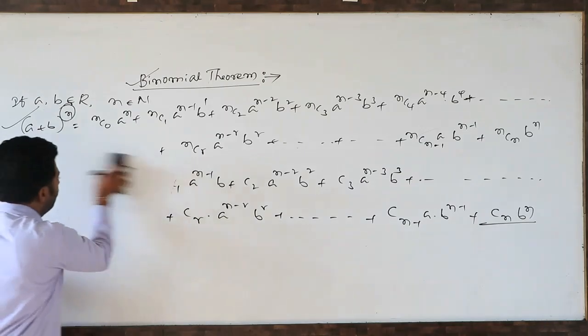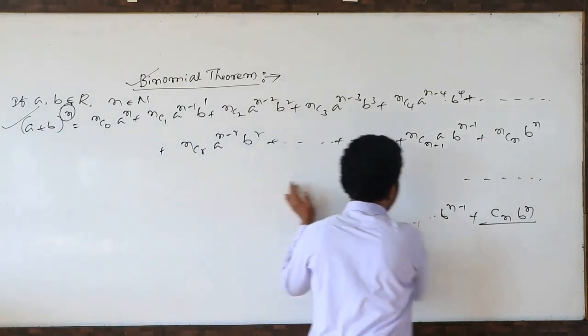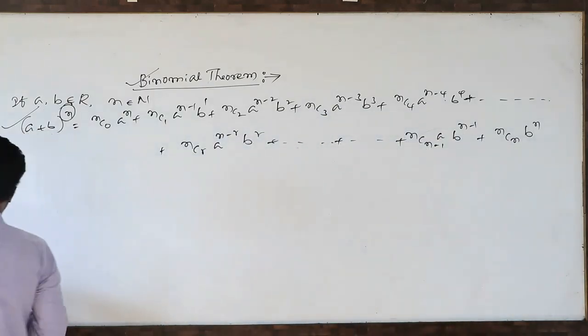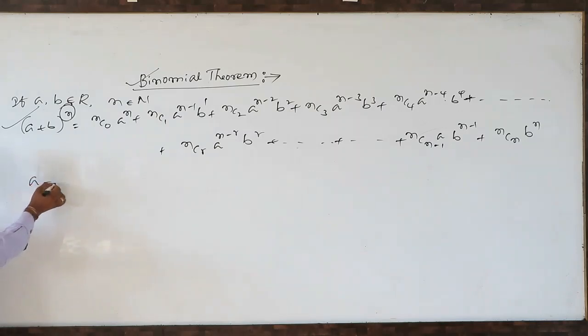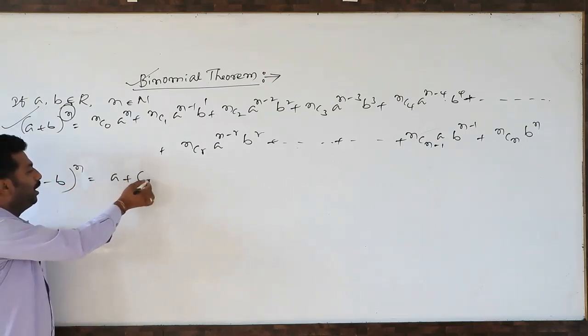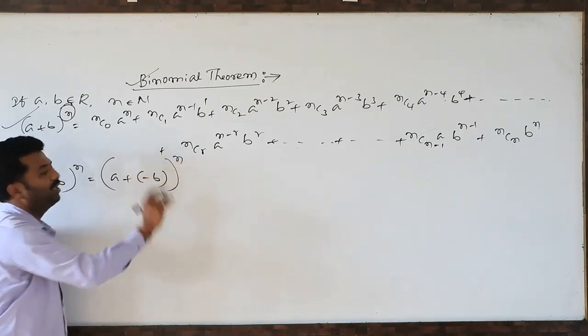Next, the a minus b whole power n expansion. How to write it? A minus b whole power n is nothing but a plus of minus b whole power n.